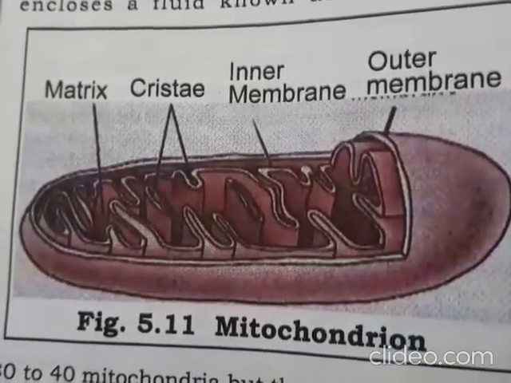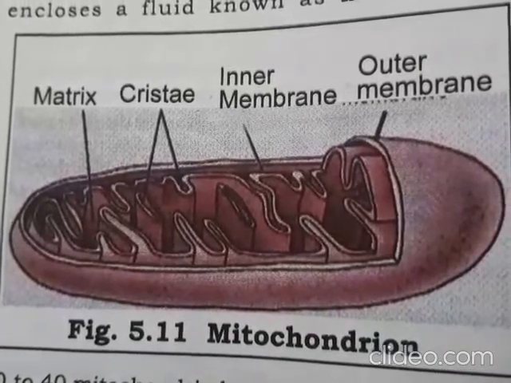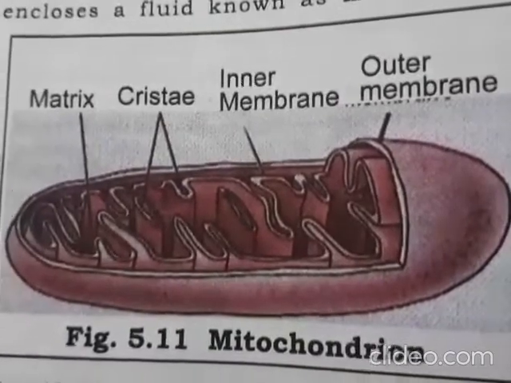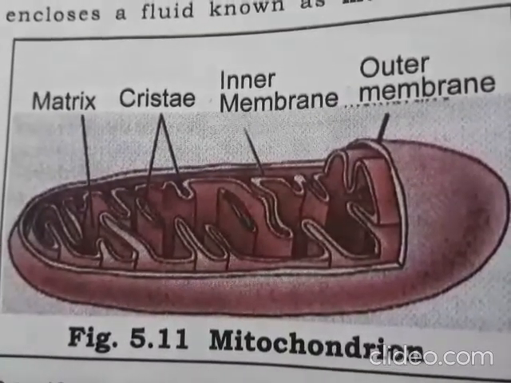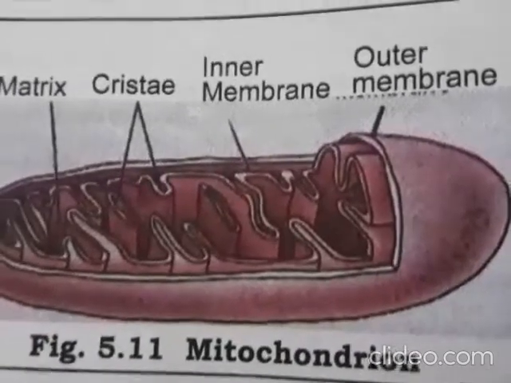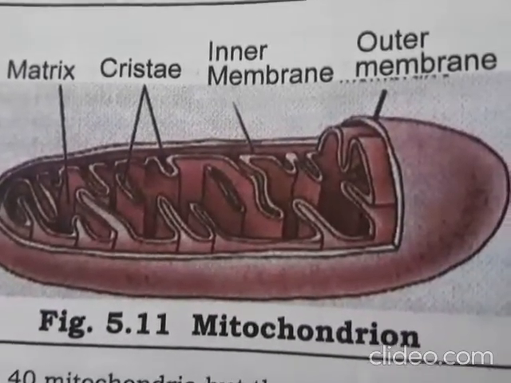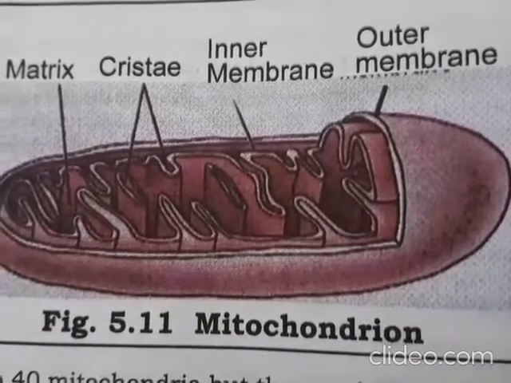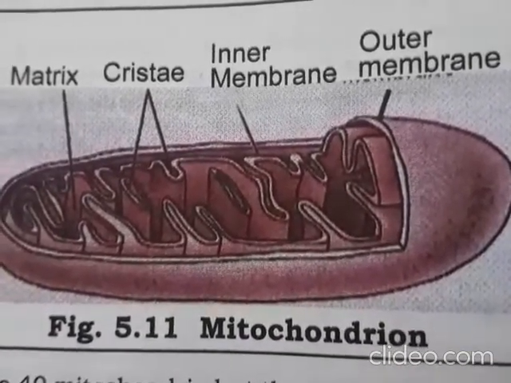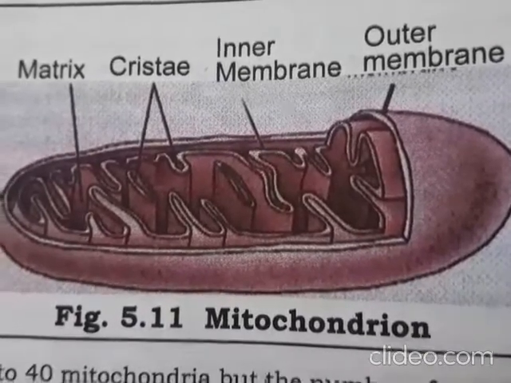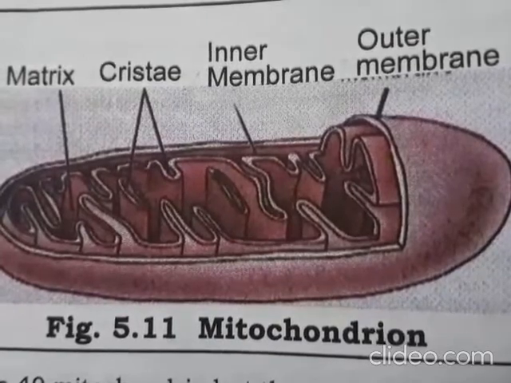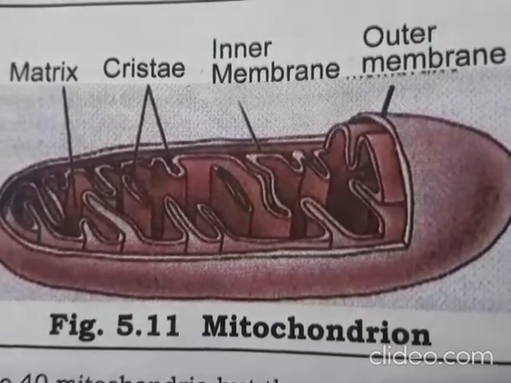The next cell organelle here is the mitochondria. Mitochondria is also known as the powerhouse of the cell. Why is it known as the powerhouse? As we have fuel in the vehicle, right? Without the fuel, will the vehicle work? No. So for electricity, it needs power, right? So in our body, the mitochondria of the cell gives the power to us. Keep that in mind.